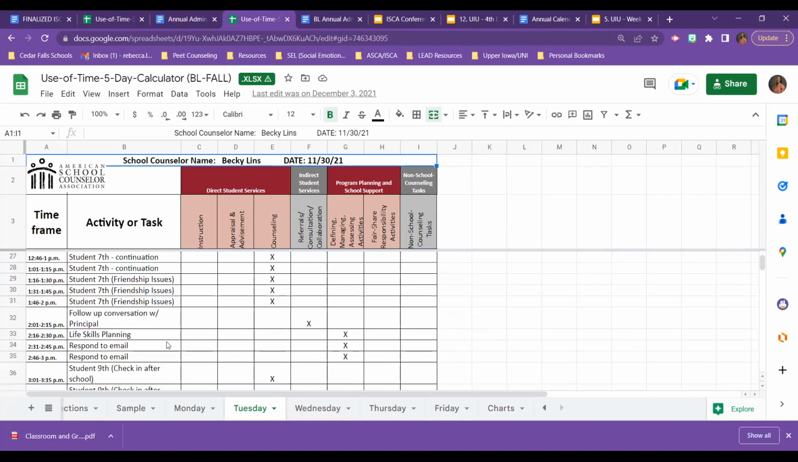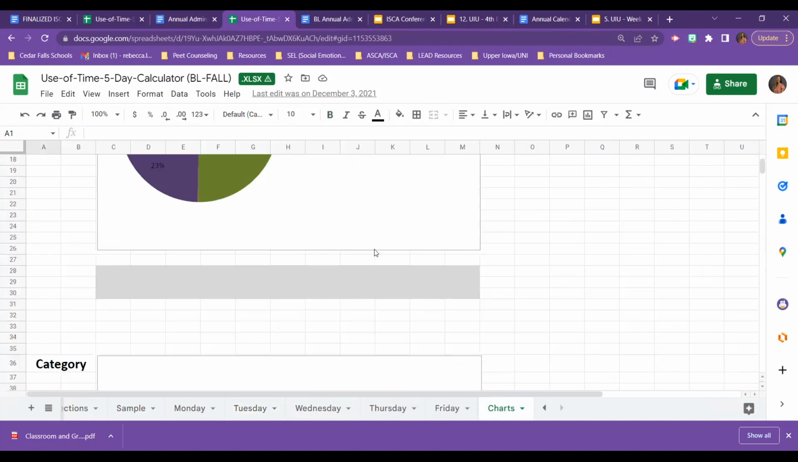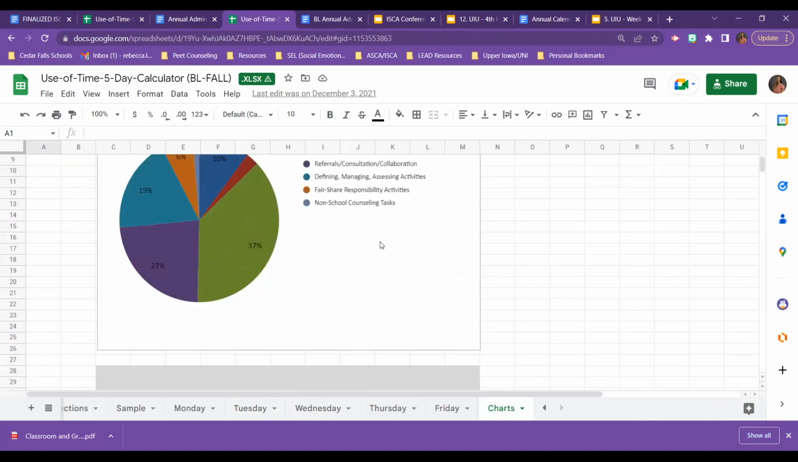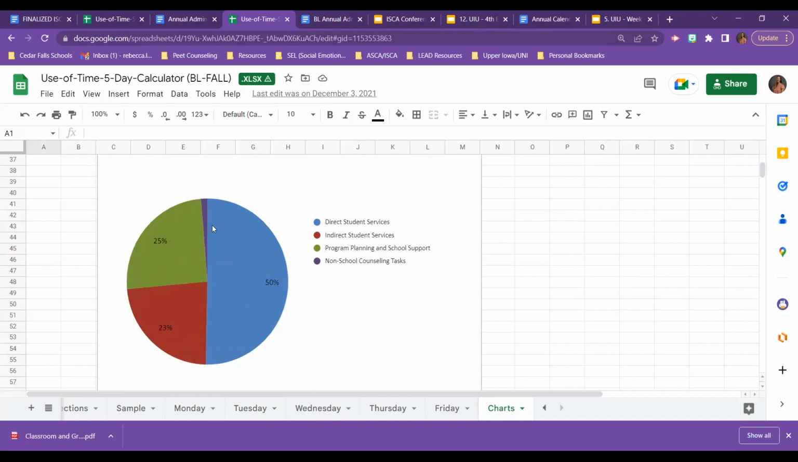We want to make sure that we are tracking that, because by the end of the week, this is where we get some really great pie charts that give us a lot of information. Obviously, this is broken down by the components of direct services, of indirect services, and the components of program management. But if you come down here, it categorizes it for where you're really looking to see if you're getting that ISCA recommended 80% of direct and indirect services.